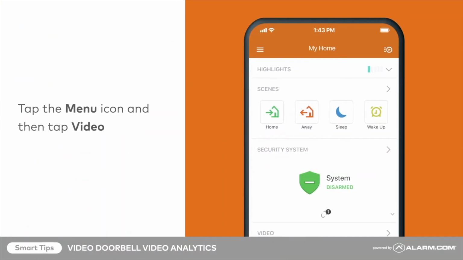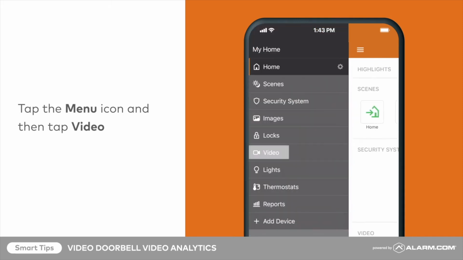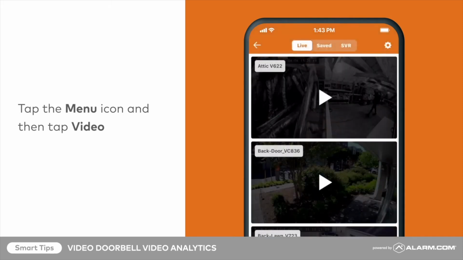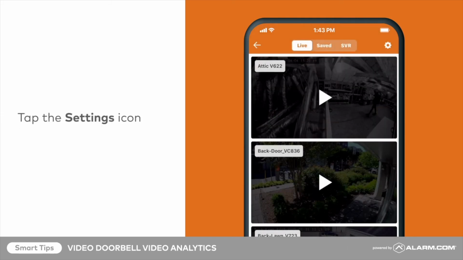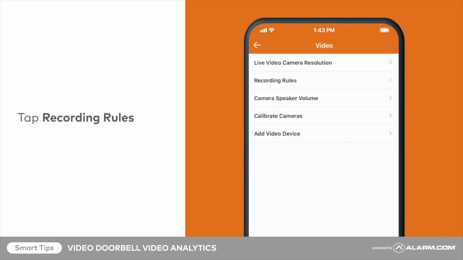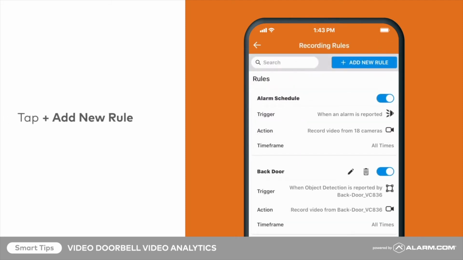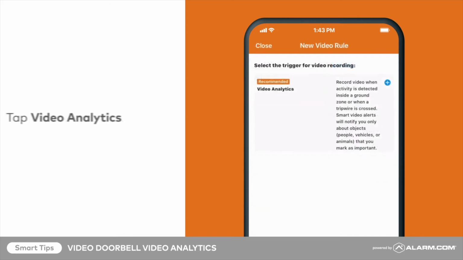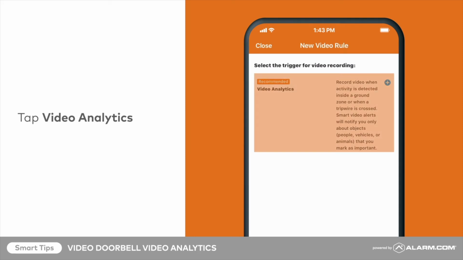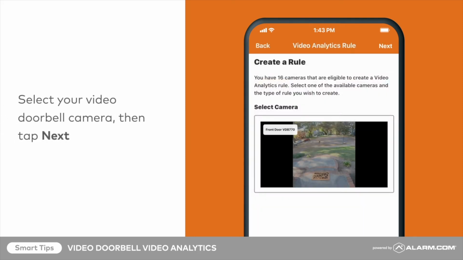Tap the menu icon followed by video. Next, tap the settings gear, followed by recording rules. Tap new rule. Tap video analytics. Select your video doorbell camera, then tap next.